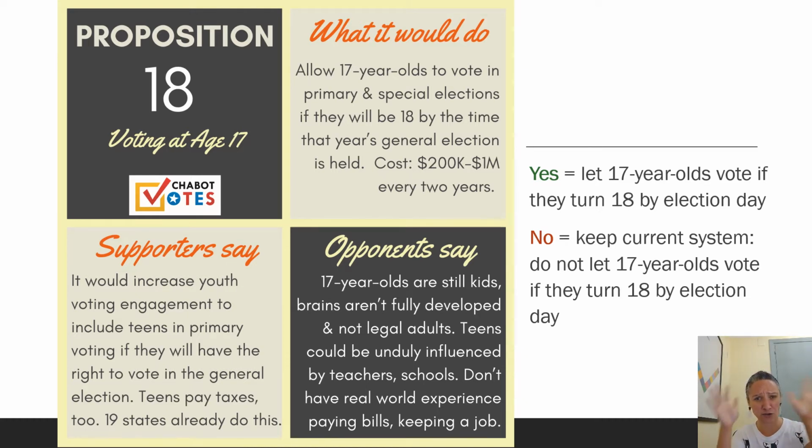And the same thing is true for a bunch of different offices. So what this would do is it would allow people who were 17 in March, as long as they're going to be 18 by November, to vote in that primary election. The cost is estimated to be between $200,000 to $1 million every 2 years when there are primary elections.